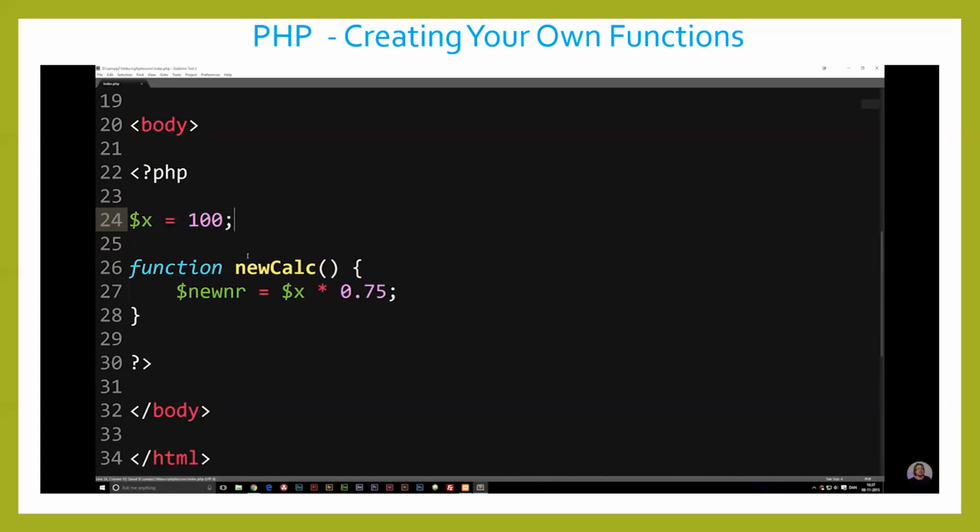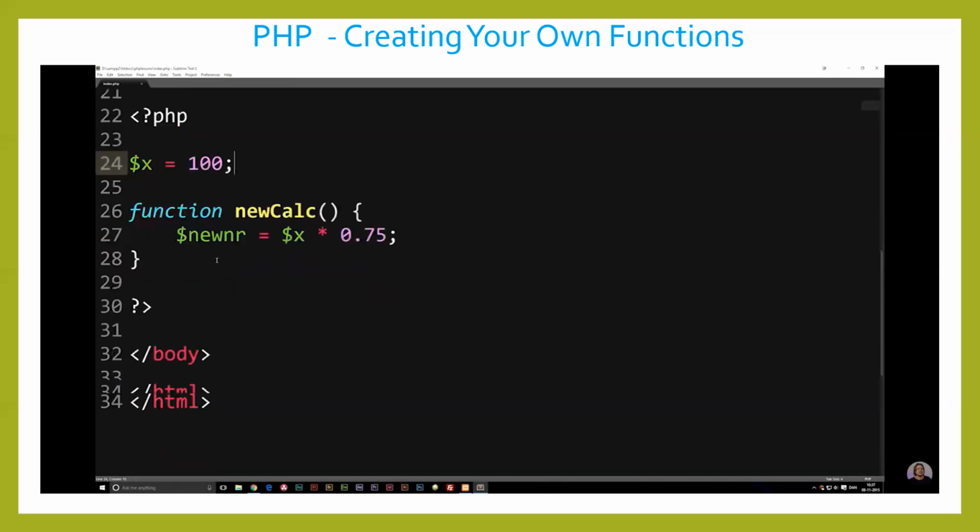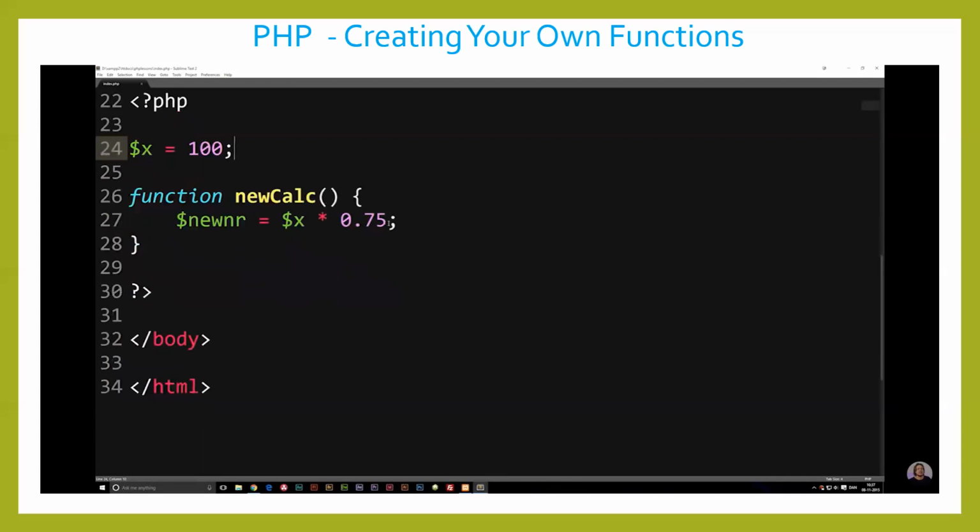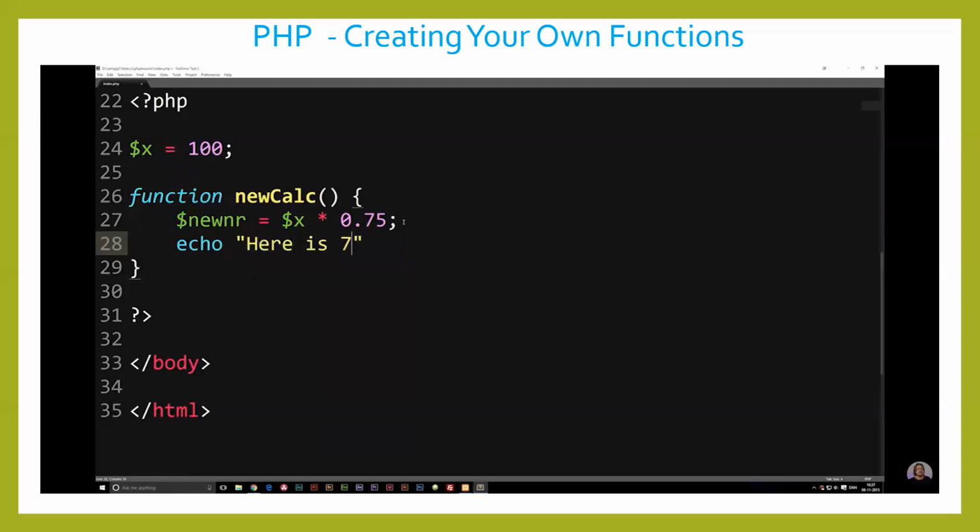So now what we're saying is that we want to take variable x, and when we call this function, we want to do something with variable x. Underneath here, inside the curly brackets, we're going to create an echo that's going to echo out a string, which says, here is 75% of what you wrote. We're just going to pretend here that the user did actually write what x was equal to.